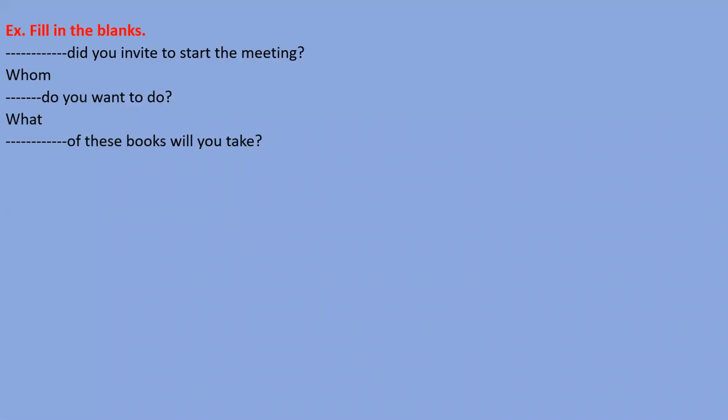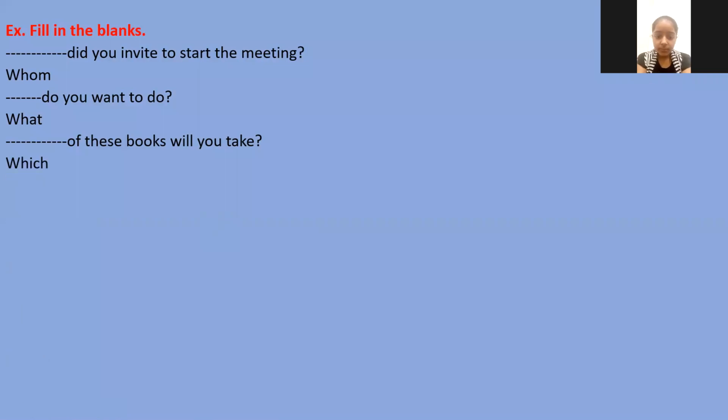Sir, which? Yes, very good. Right answer. Which is the right answer because we want to be exact about the books. So which of these books will you take? इन books में से कौन सी book तुम लोगे? So we want to be exact about the books. That's why I need to use which word.